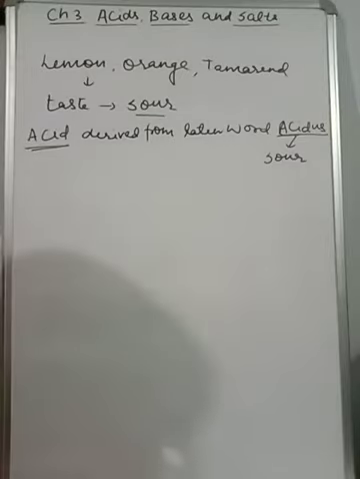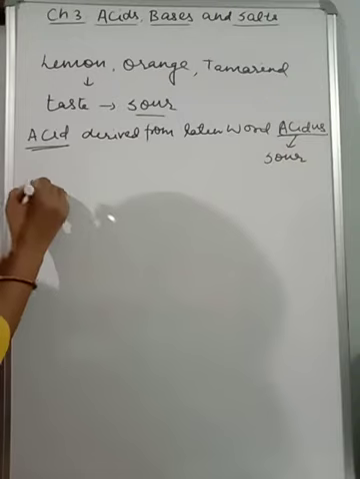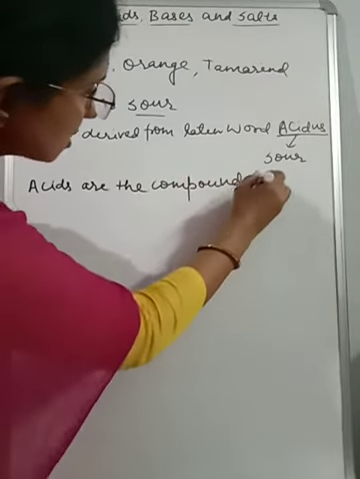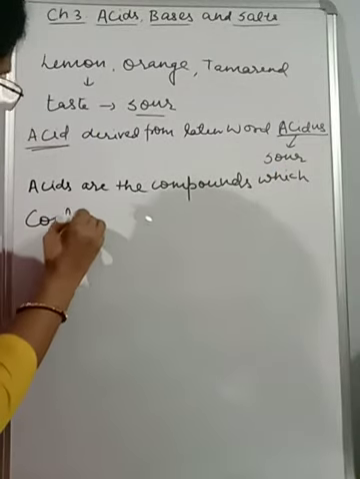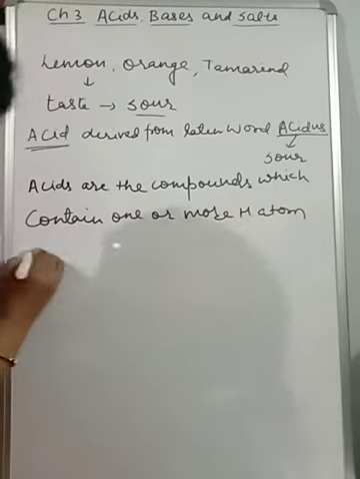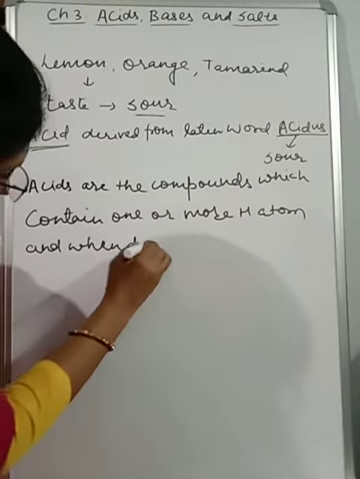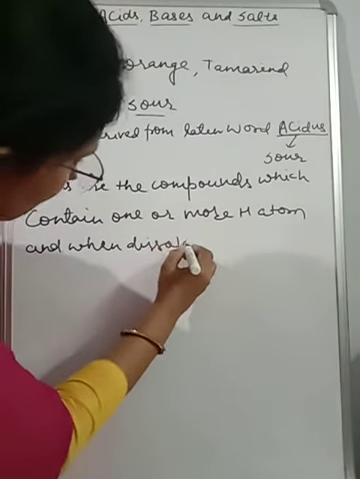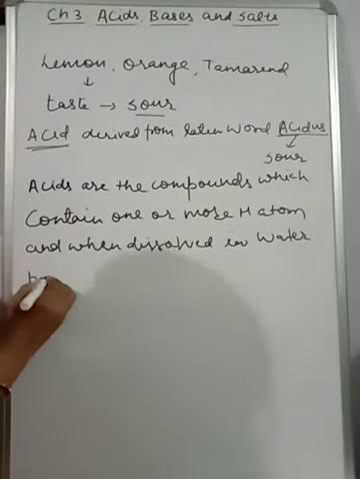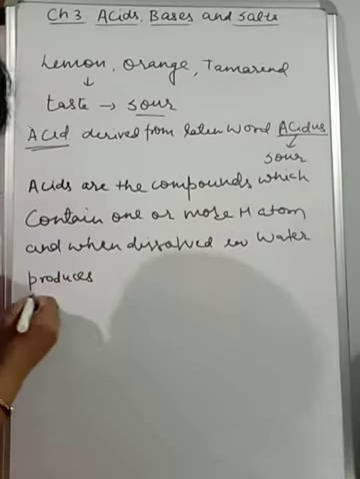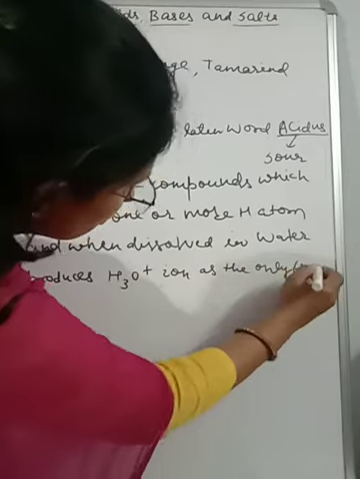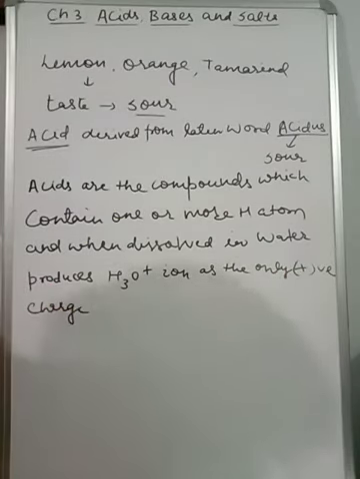And how can we define acid? Acids are the compounds which contain one or more hydrogen atoms, and when dissolved in water produce hydronium ion, and this hydronium ion is the only positively charged ion.